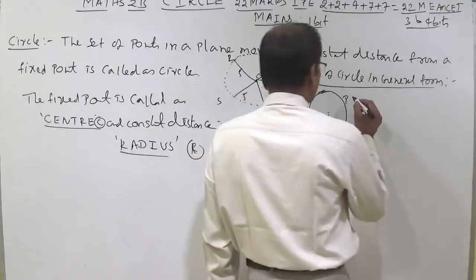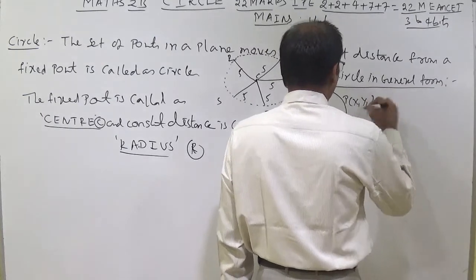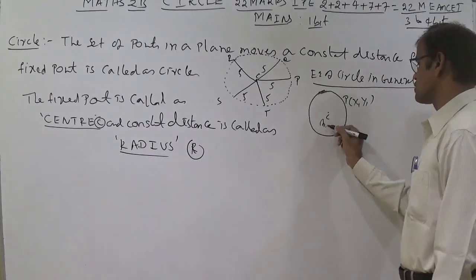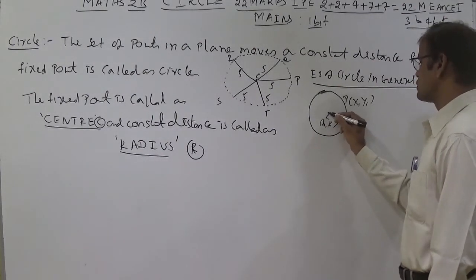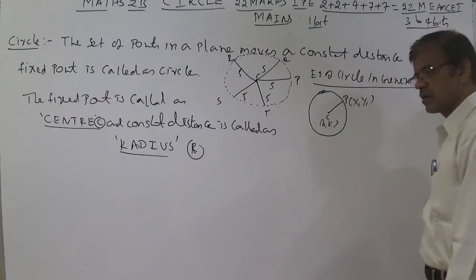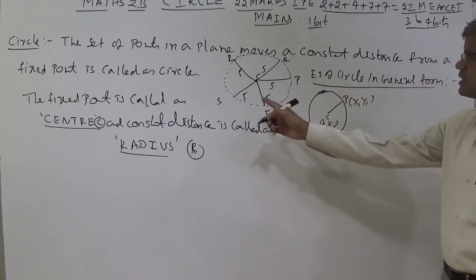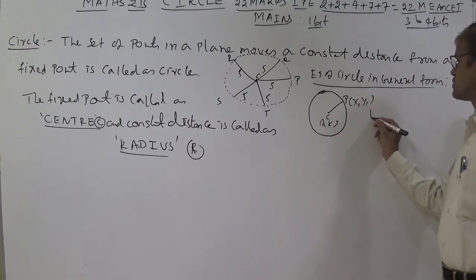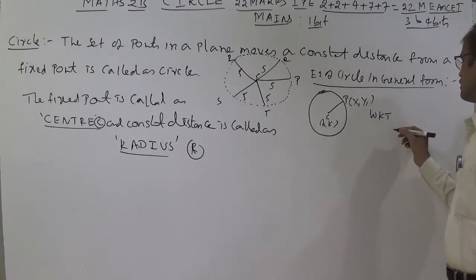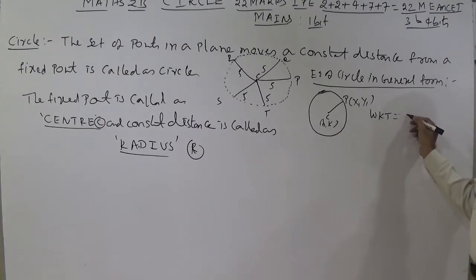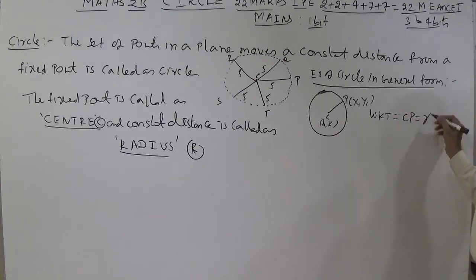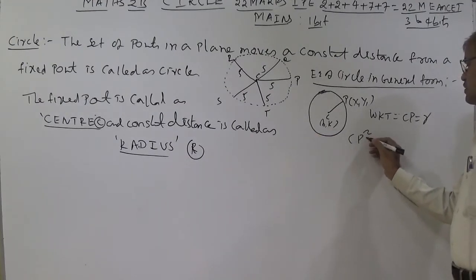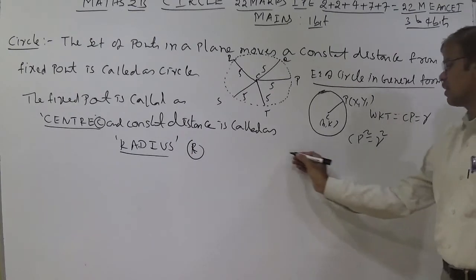If P(x1, y1) is any point on the locus, and if C is taken as (h, k), then the constant distance CP is equal to R, where R means radius. Squaring both sides, CP squared is equal to R squared.